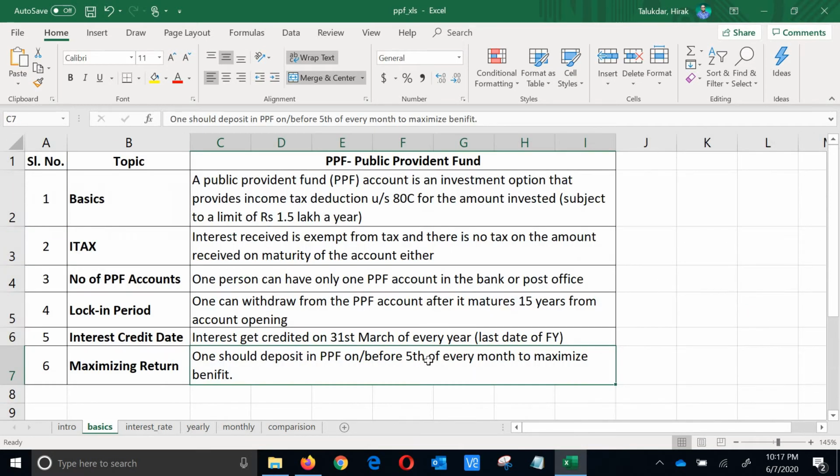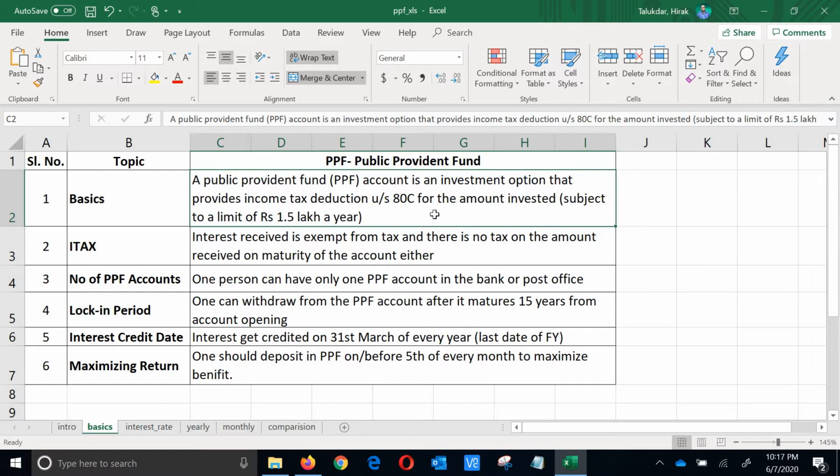So the first thing is basics. We will discuss the basics of PPF. So what are the basics of PPF? PPF or Public Provident Fund is nothing but an account which can be opened at some post office or at some banks, and the interest you get from the PPF is absolutely income tax free. Also, up to 1.5 lakh rupees per year you can put in your PPF account, and that comes under the 80C exemption of income tax.